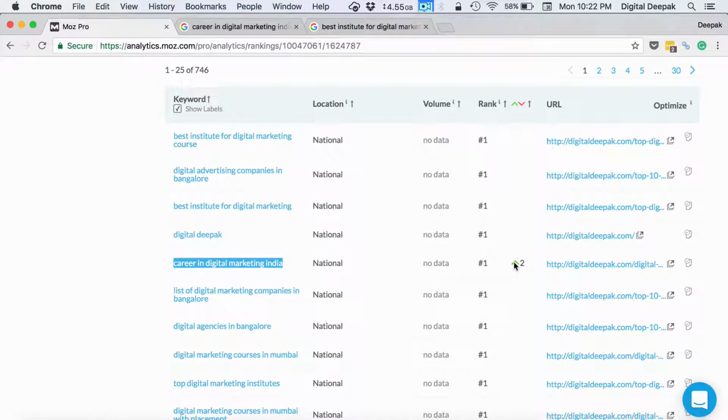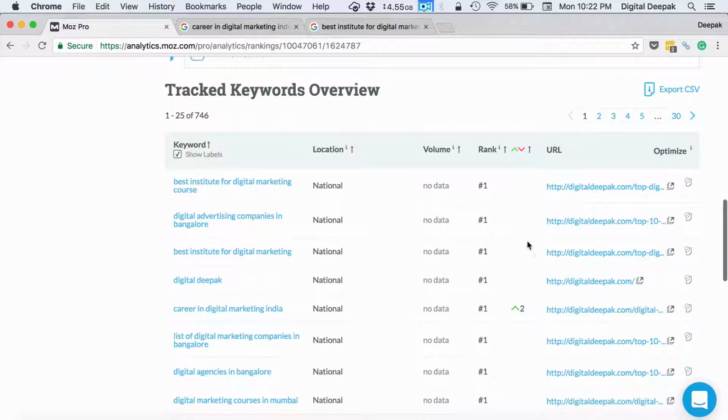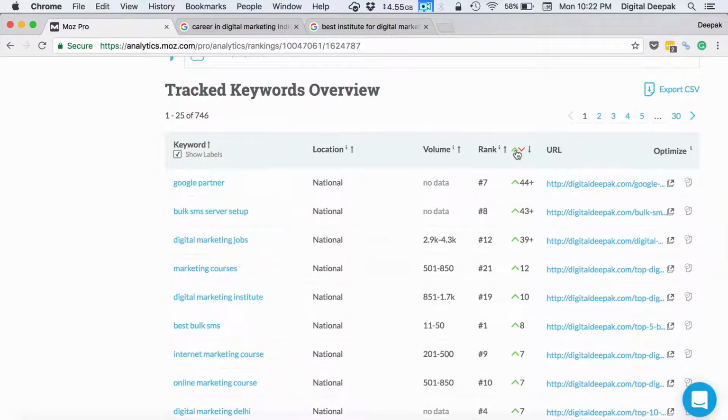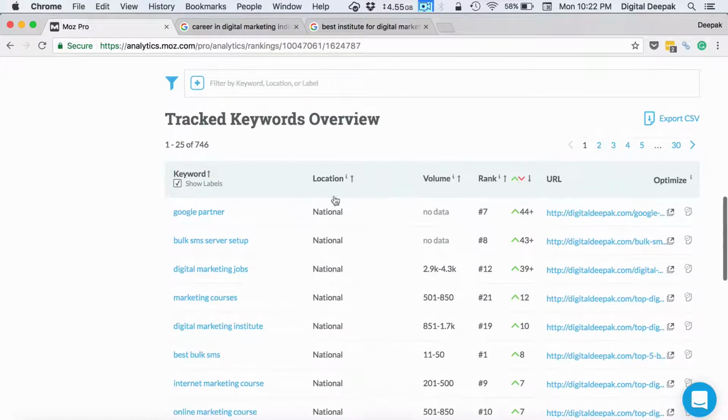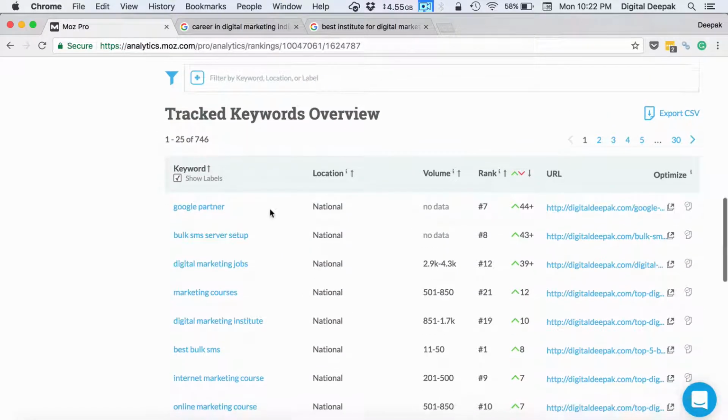This has recently increased. It was in the third position, now it has come to the first position, so it has increased by 2. If I click on the up arrow, then I will be able to see all the keywords which have increased in rankings.